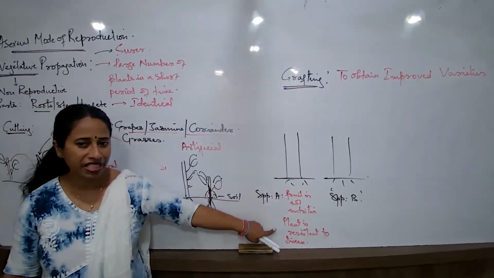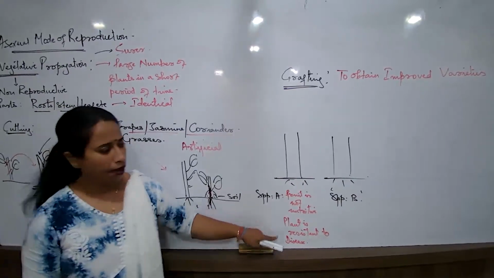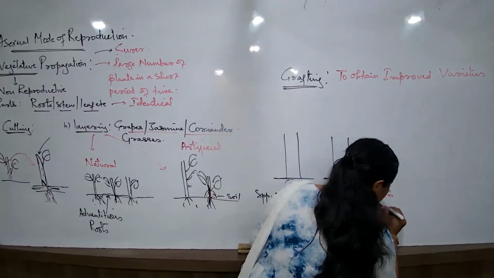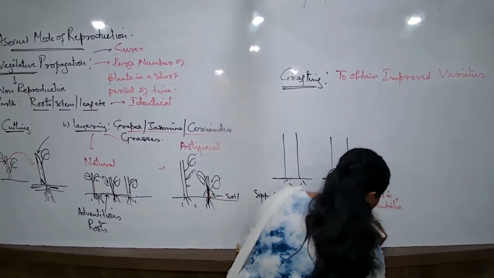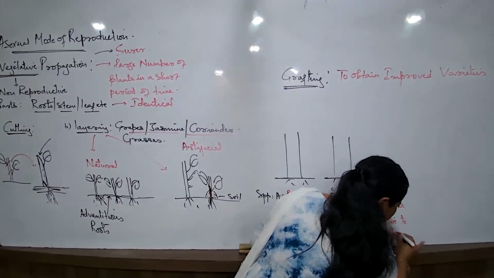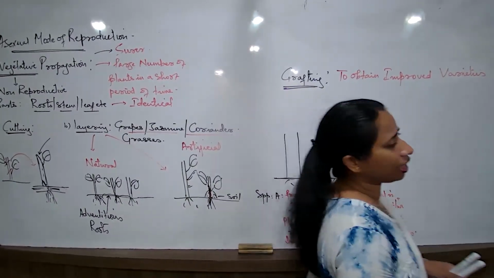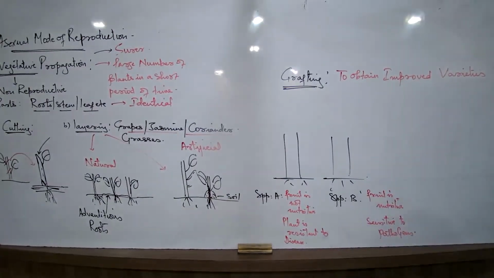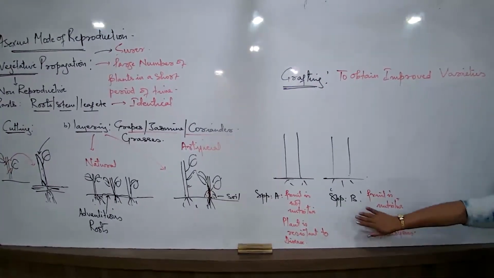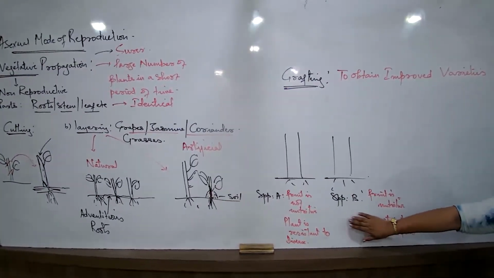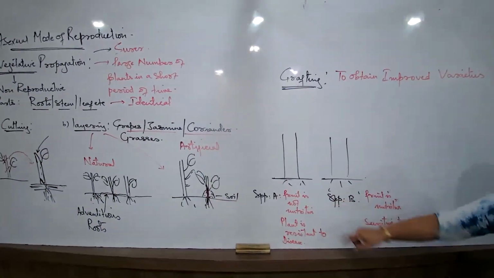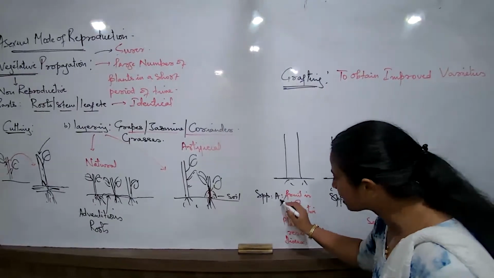But what is the good characteristic? Resistant to diseases. But on the other side, here the fruit is nutritive. The fruit is very much nutritive. And this is sensitive to pathogens. Now, there are many characteristics. Last year, we have also studied one full chapter on this. Don't you remember? Improvement in food resources, there also we had studied some concepts. Now try understanding the concept of grafting in this. This particular plant has one or two good characteristics and one not very desirable characteristic.